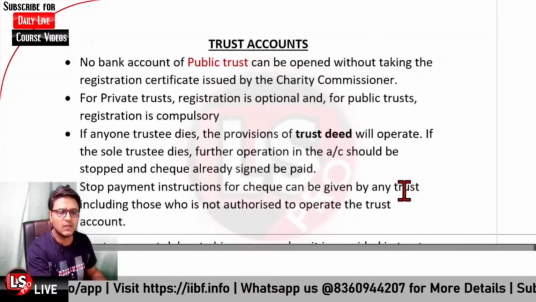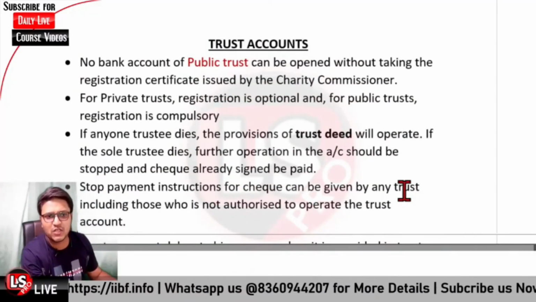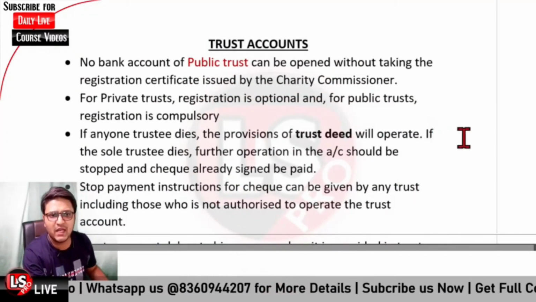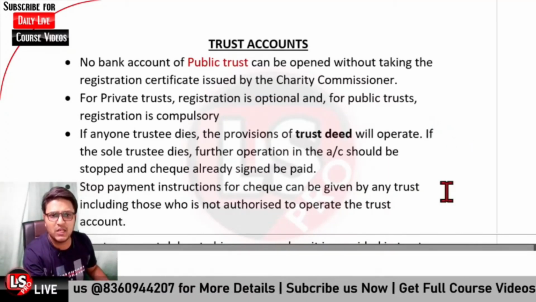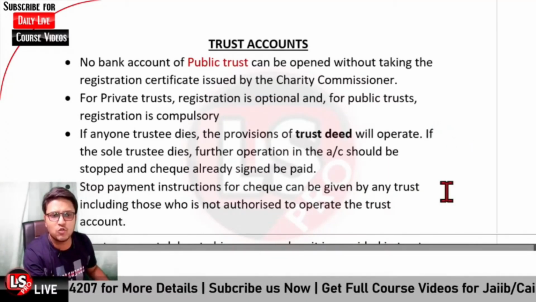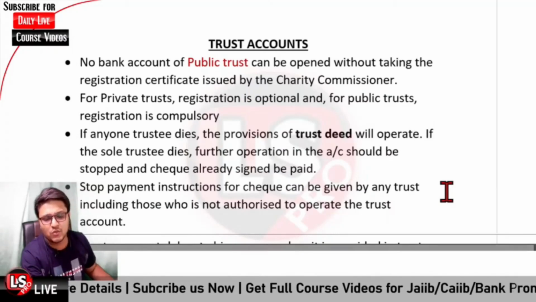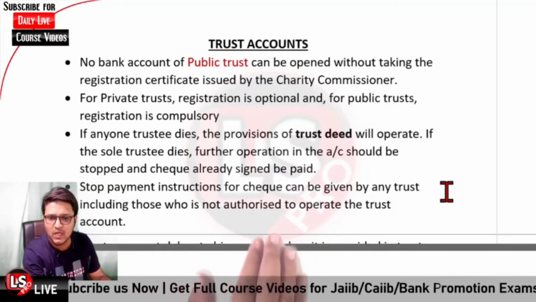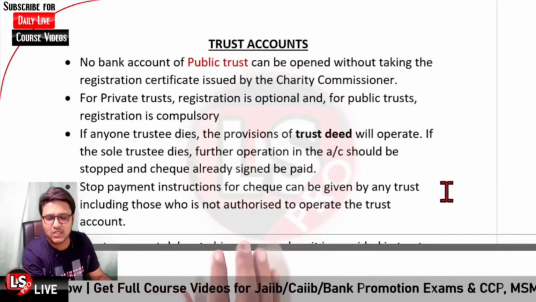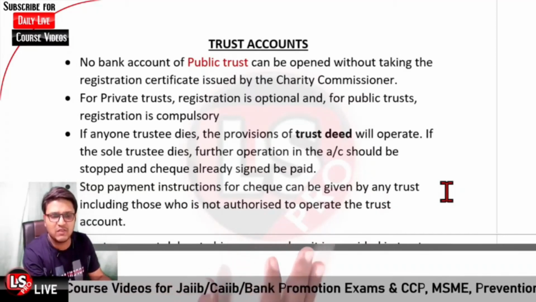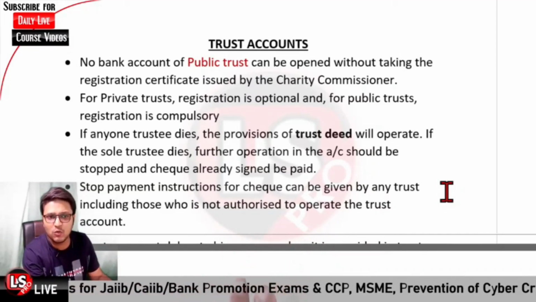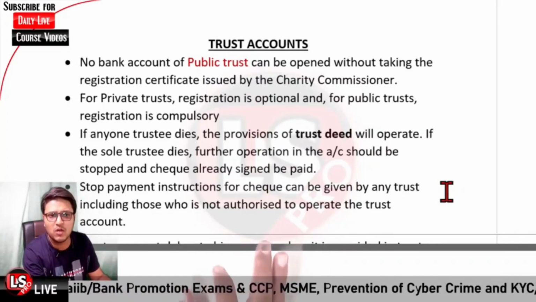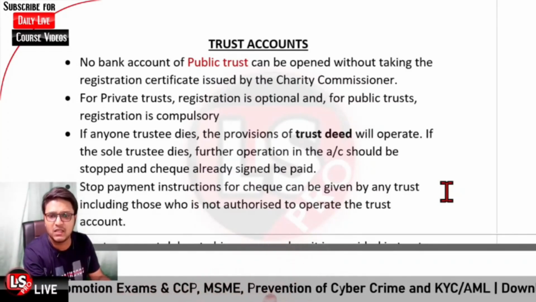Further, the stop payment instructions for the check can be given by any trust member, including those who are not authorized to operate the trust account. So in the case of a trust account, the check stop payment instructions can be given by any of the trust members, including those members also who are not authorized to operate the trust account.